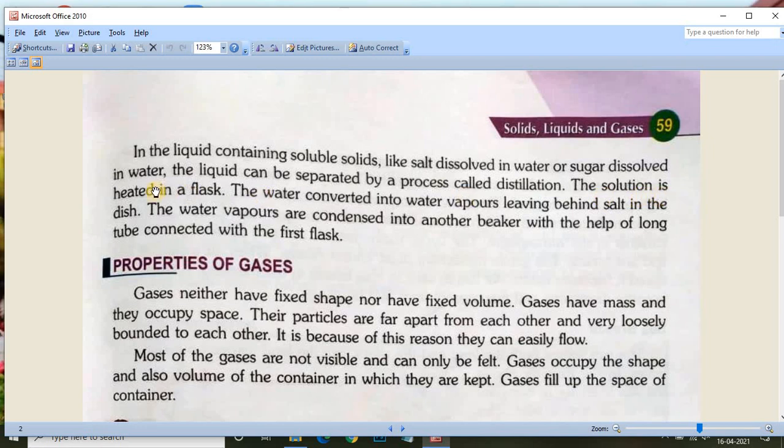The solution is heated in a flask. The water is converted into water vapors, leaving behind salt in the dish. So what will happen when you heat the solution in the flask? The water will convert into water vapors, leaving behind salt in the dish. The water vapors are condensed into another beaker with the help of a long tube connected to the first flask.